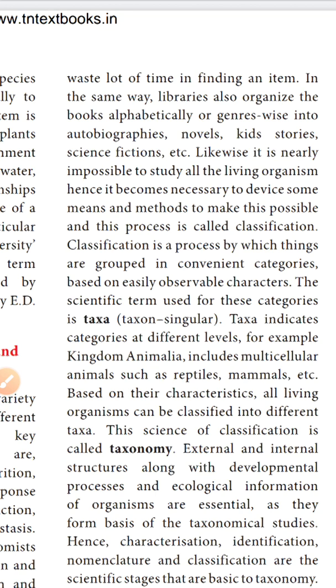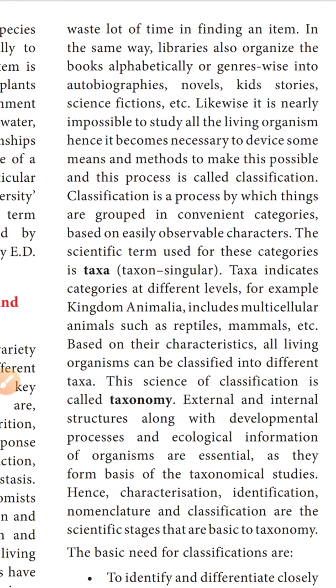The next one is the library, another example. The library is a collection of books. When you visit the library, there is an arrangement with many rows. What rows are present? Novels, story books, scientific books, autobiographies, and many other areas are present. So whatever book you need, you can easily collect it. This is also a very easy method of classification.